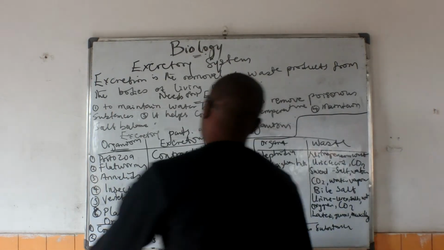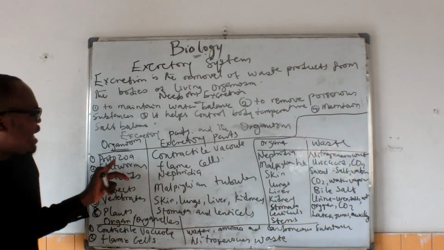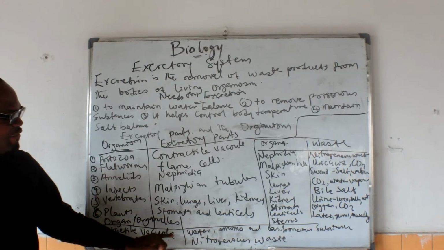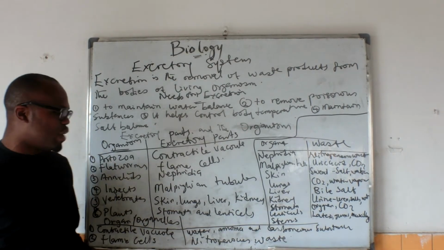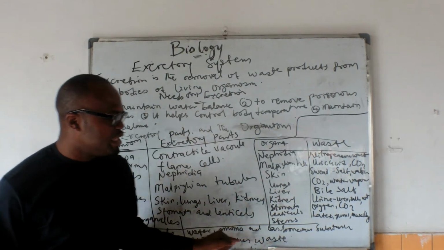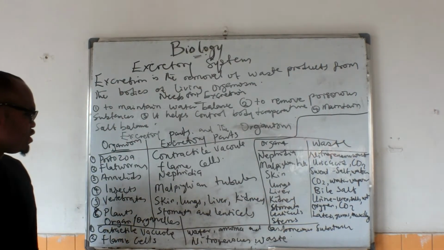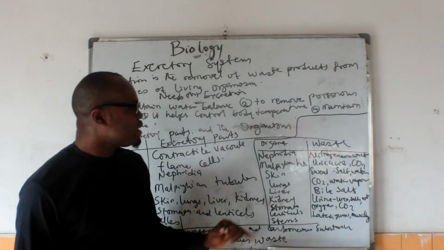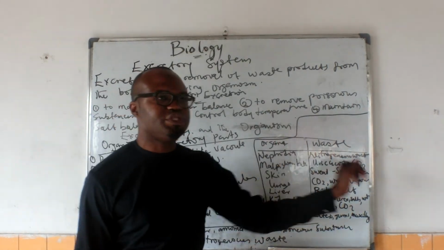Now let's look at the contractile vacuole as the protozoa has it. This contractile vacuole removes the following excretory waste: water, ammonia, and carbonaceous substances. The flame cells remove nitrogenous waste. The nephridia also remove nitrogenous waste.